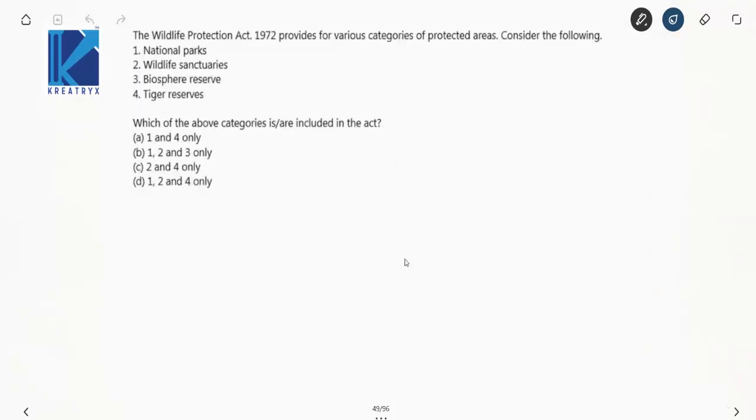The Wildlife Protection Act 1972 provides for various categories of protected areas. Consider the following. Right? Now which of the above categories are included in the act, it seems? Which of the following are included? Your national parks, wildlife sanctuaries, not biosphere reserves. Your tiger reserves are included. So your option is 1, 2, 4.